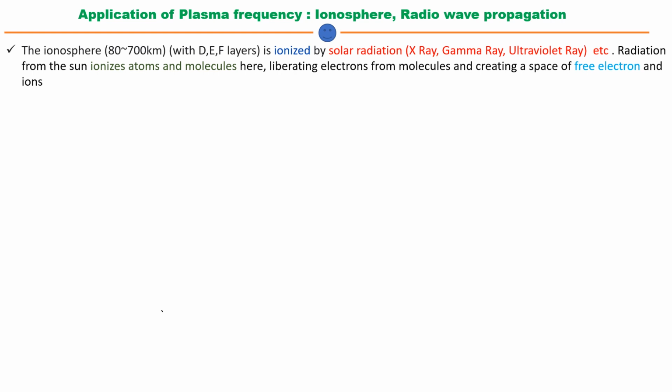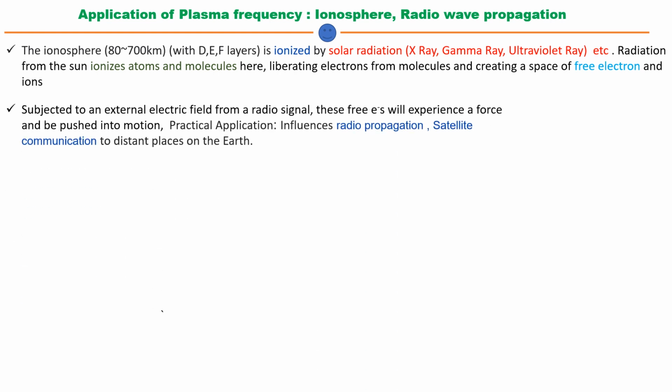The ionosphere is a layer above the surface from 80 to around 600 to 700 km, and there are 3 layers within the ionosphere. Depending upon the amount of ionization, they are termed, from the surface going upward, the D layer, E layer and F layer. The ionosphere is ionized by solar radiation, meaning X-rays, gamma rays and ultraviolet rays that ionize the atoms and molecules within the ionosphere, and we get a space of free electrons and ions, that means plasma. It creates an environment of plasma in the ionosphere.